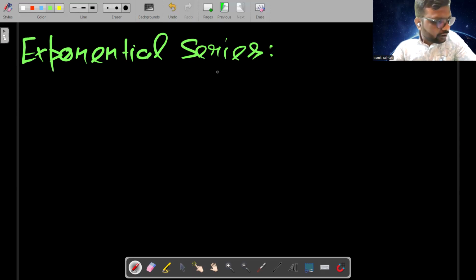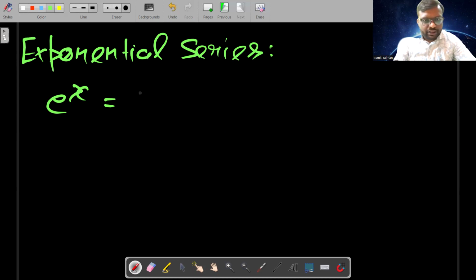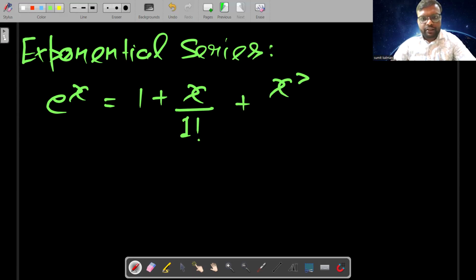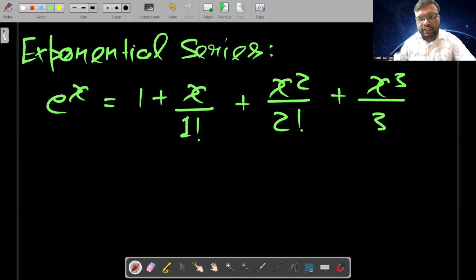Students, as we all know, this is e raised to power x. And students, we can write the expansion of this e^x. It is generally equal to 1 + x/1! + x²/2! + x³/3! and so on.